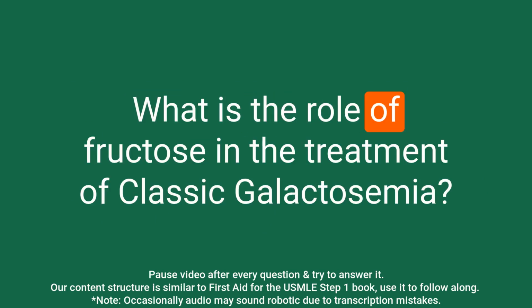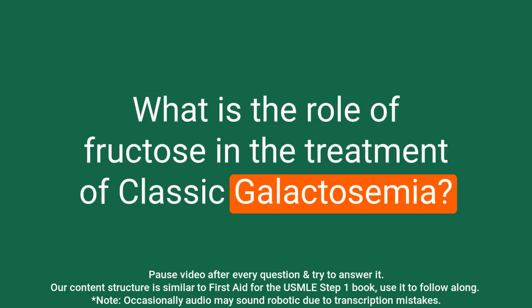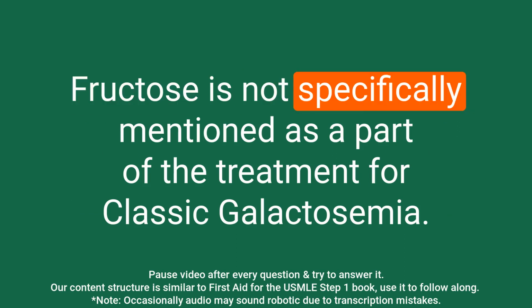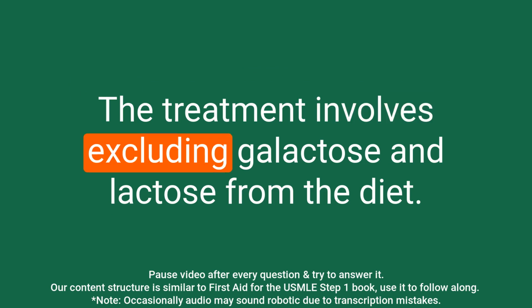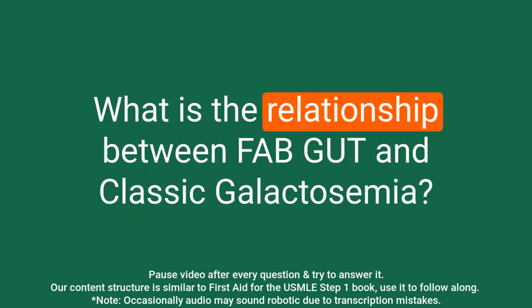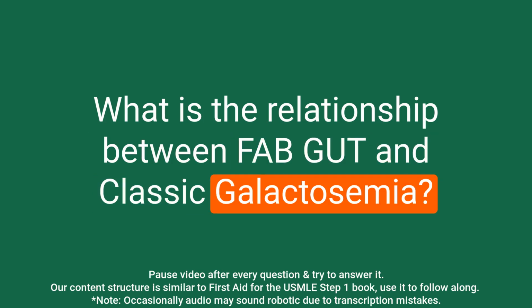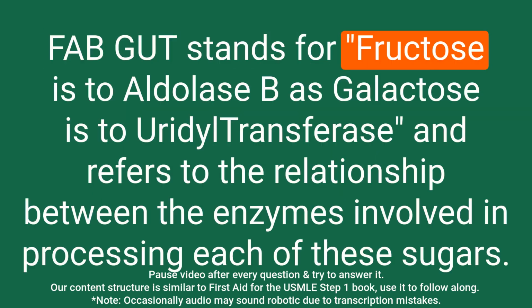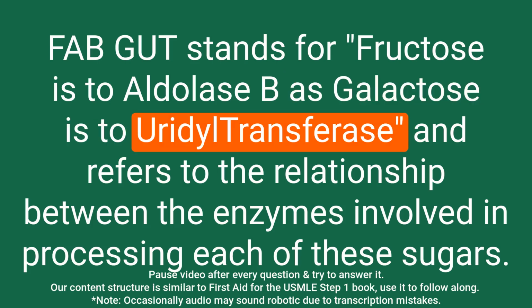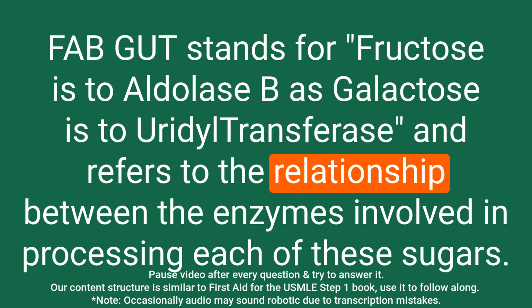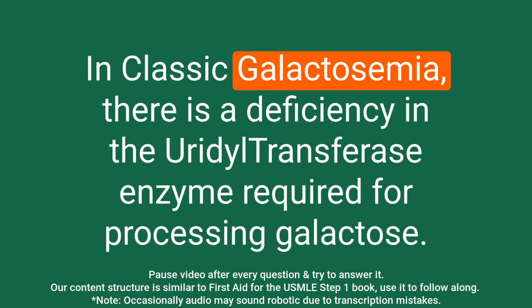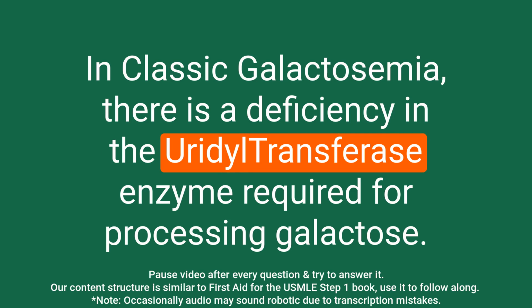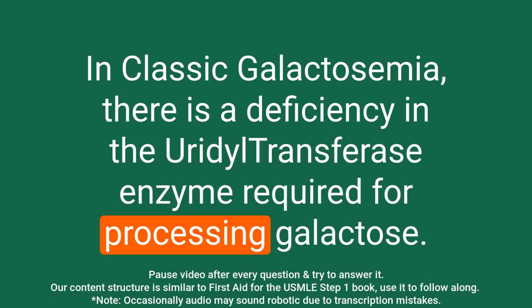Question: What is the role of fructose in the treatment of classic galactosemia? Answer: Fructose is not specifically mentioned as a part of the treatment for classic galactosemia. The treatment involves excluding galactose and lactose from the diet. Question: What is the relationship between FAB-gut and classic galactosemia? Answer: FAB-gut stands for fructose is to aldolase B as galactose is to uridyltransferase and refers to the relationship between the enzymes involved in processing each of these sugars. In classic galactosemia, there is a deficiency in the uridyltransferase enzyme required for processing galactose.